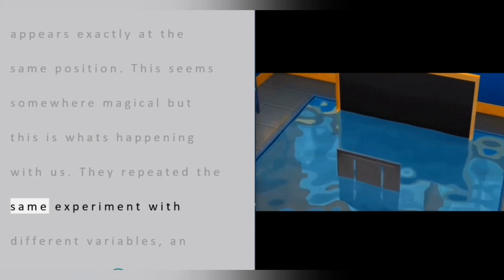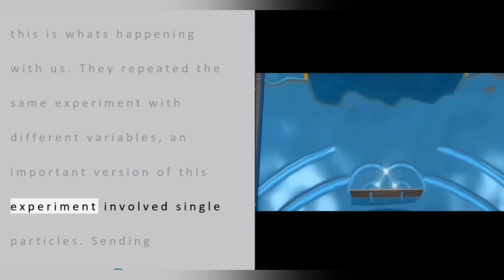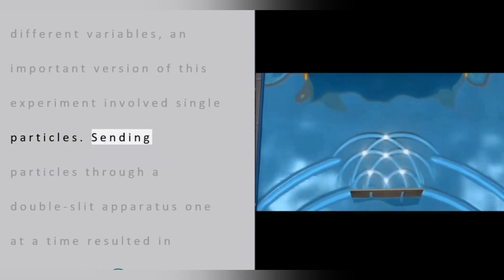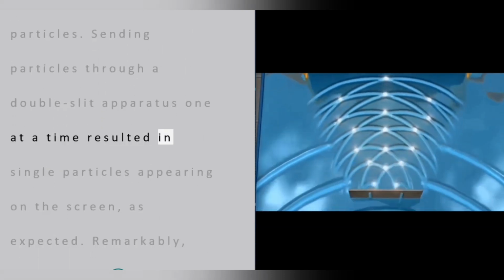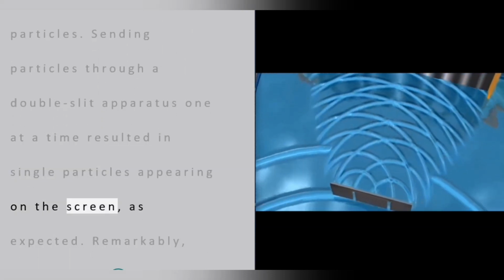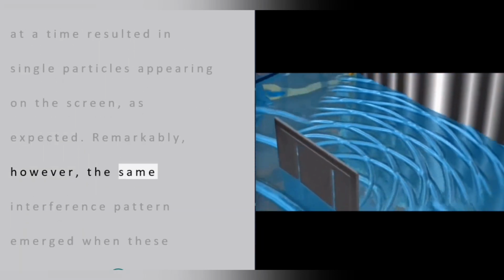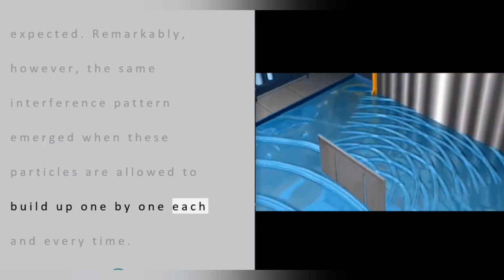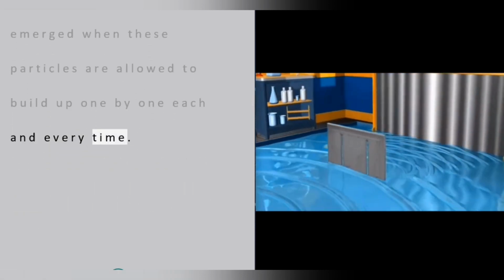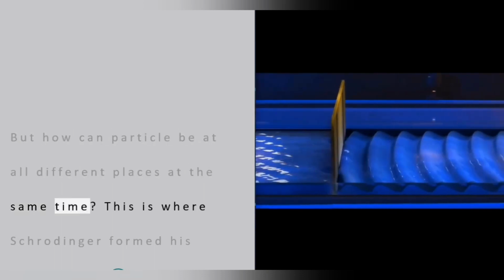They repeated the same experiment with different variables. An important version of this experiment involved single particles. Sending particles through a double-slit apparatus one at a time resulted in single particles appearing on the screen, as expected. Remarkably, however, the same interference pattern emerged when these particles were allowed to build up one by one. But how can a particle be at all different places at the same time?